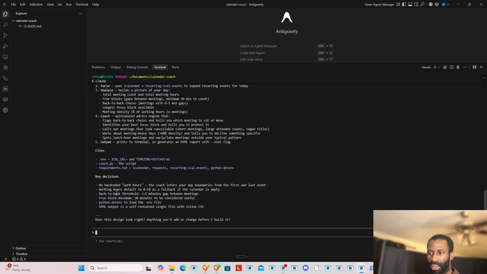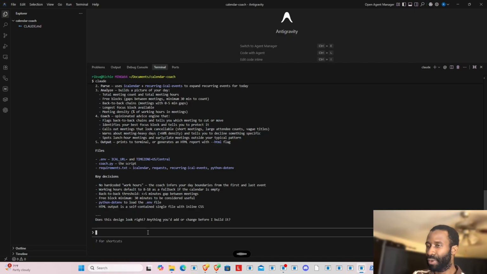No hard-coded work hours. The coach infers your day boundaries from the first and last event. Working hours default to 8 to 18 as a fallback if the calendar is empty. Back-to-back threshold, less than 5 minutes gap between meetings. Free block minimum. Python to load the HTML outputs, a self-contained single file. Yes, the design looks good, but I should be very clear about this.